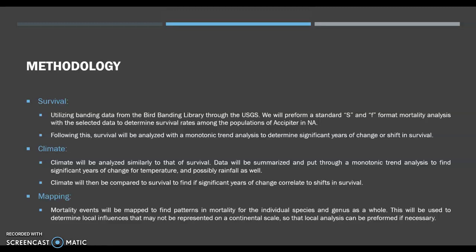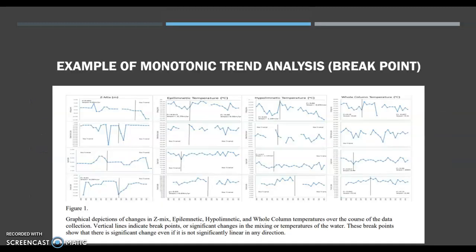Mapping: mortality events will be mapped to find patterns in mortality on individual species and at a genus level as a whole. This will be used to determine if local influences may or may not be represented on a continental scale, so that local analysis can be performed if necessary.